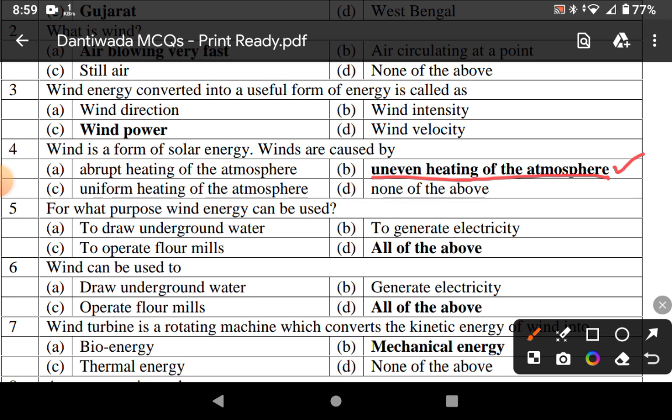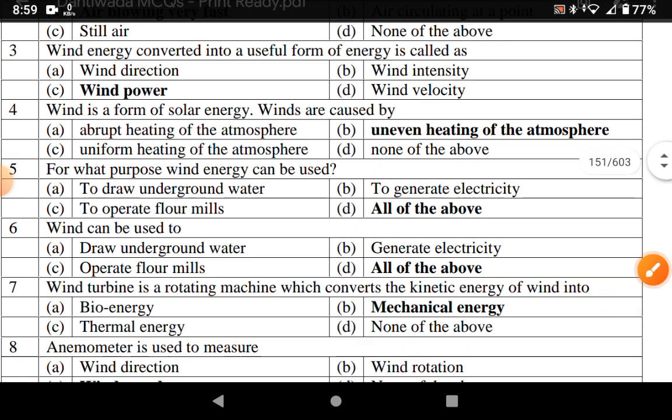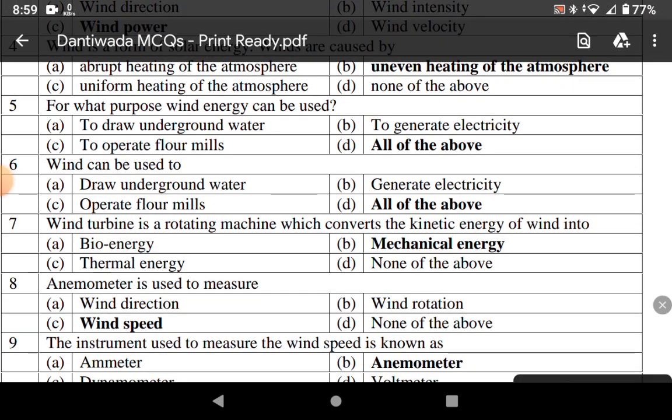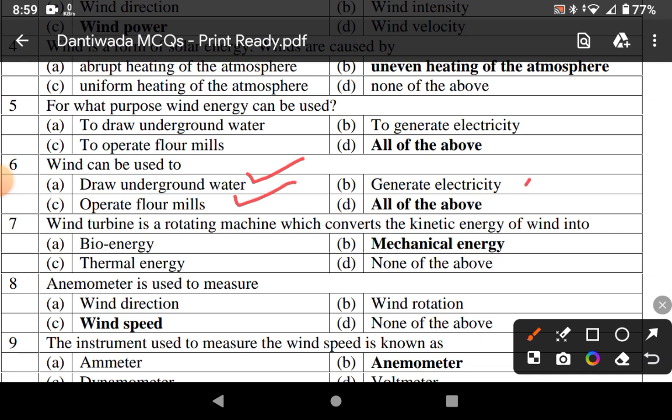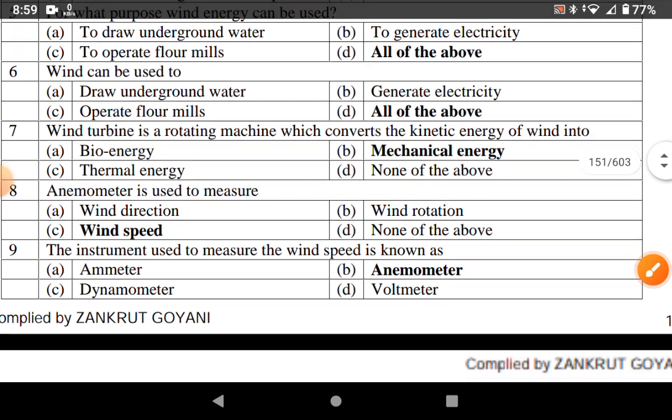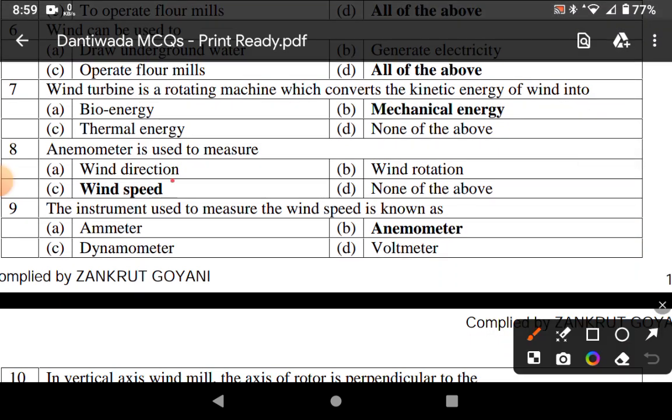What is the purpose of wind energy? Wind can be used to draw underground water, operate flour mills and generate electricity. A wind turbine is a rotating machine which converts kinetic energy of wind into mechanical energy. Anemometer is used to measure wind speed. The instrument used to measure wind speed is known as an anemometer.